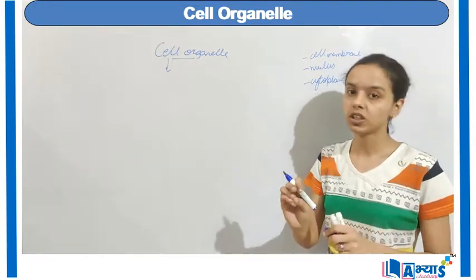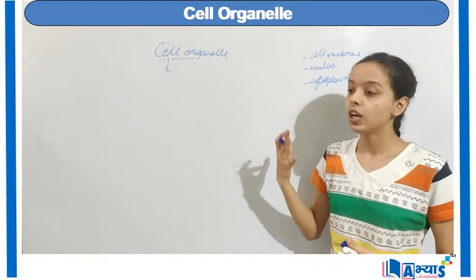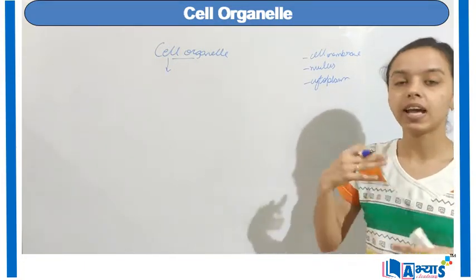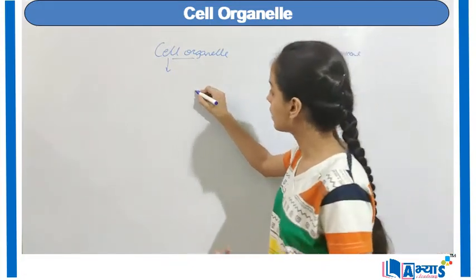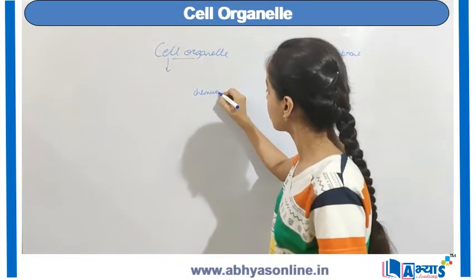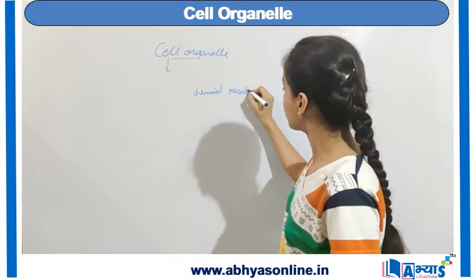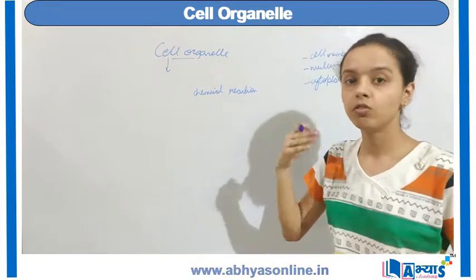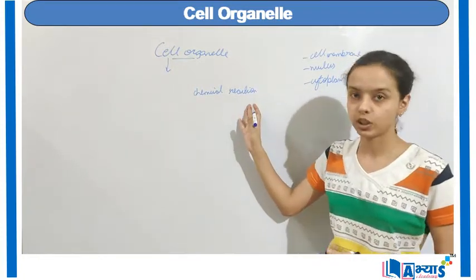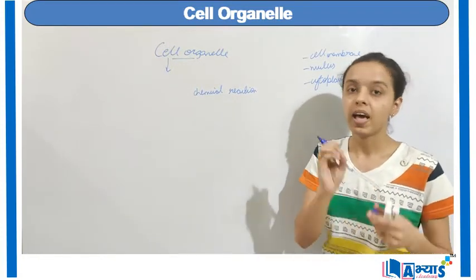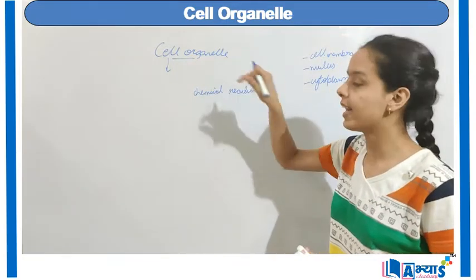Now all these functions are performed by certain organs. When they perform these functions, they actually take up chemical reactions. So we can say that there are certain chemical reactions in the cell which enable the cell to do various functions, and these chemical reactions are done by certain organs, and these organs are known as the cell organelles.